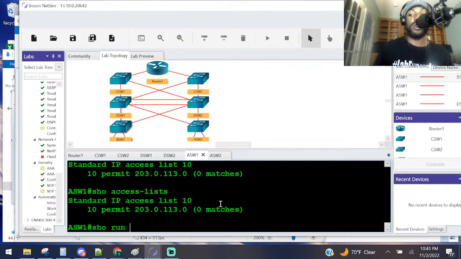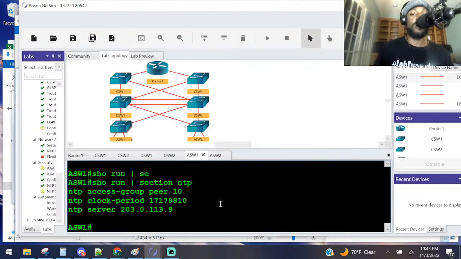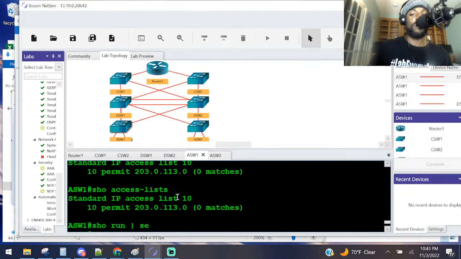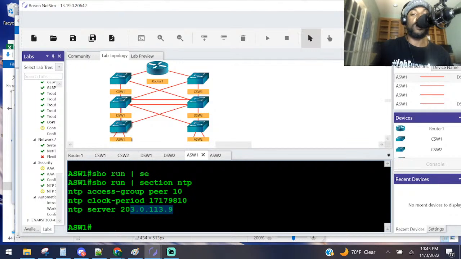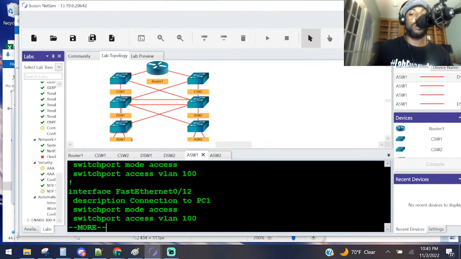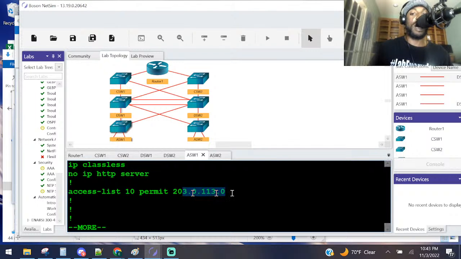Show run NTP. Section NTP 113 dot. Oh, no, it's 113.9. But why does it say it's supposed to be 113.9? And I put show run. Let's just do show run and see what that access control list says. Yeah, I put a 9, and I put a 0, and that's next to the 9. So good catch, Foster.